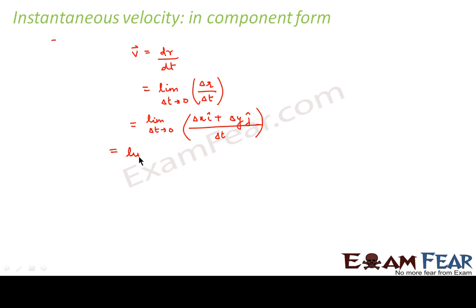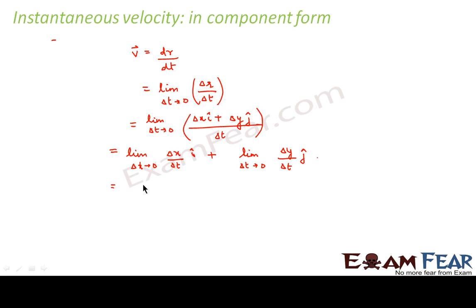Now we can break it and write it as limit delta t tends to 0, delta x by delta t i cap plus limit delta t tends to 0, delta y by delta t j cap. Now what is this? Limit delta t tends to 0, delta x by delta t i cap. This basically shows the change in position along x-axis. This also shows the definition of instantaneous velocity but along x-axis.